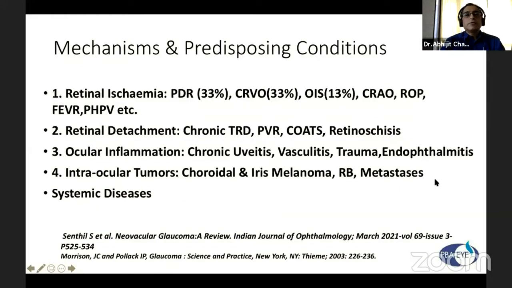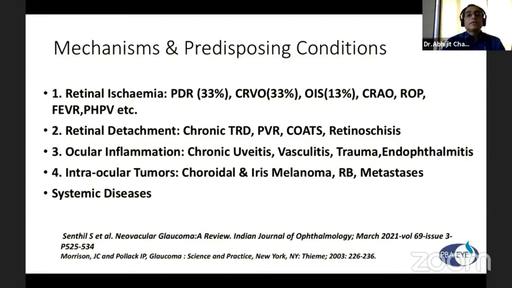So, mechanisms and predisposing conditions. Number 1 is retinal ischemia, number 2 is retinal detachment, then ocular inflammation, intraocular tumors, and systemic diseases like SLE, rheumatoid arthritis and some others. Of retinal ischemia, mainly 33% of all neovascular glaucoma cases come from PDR, another 33% from CRVO, and about 13% from ocular ischemic syndrome. Then there are CRAO, retinopathy of prematurity, APVR, PHPV, etc.